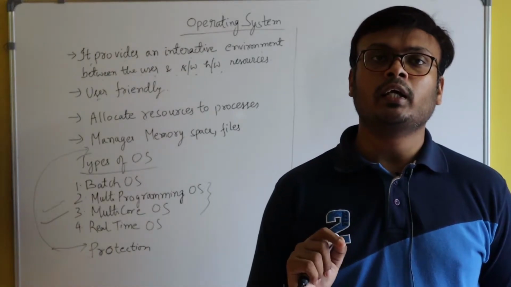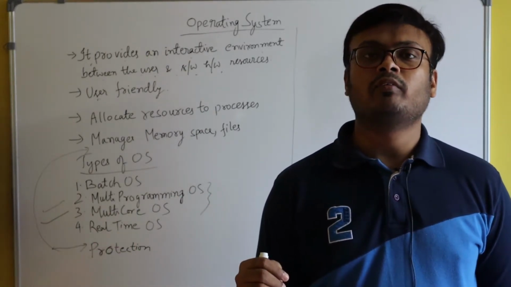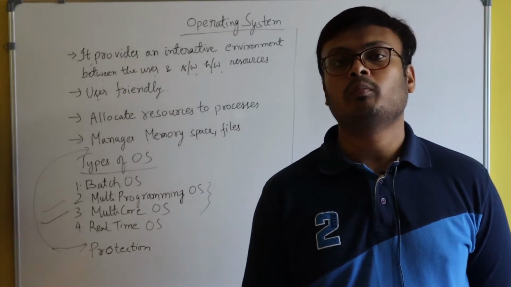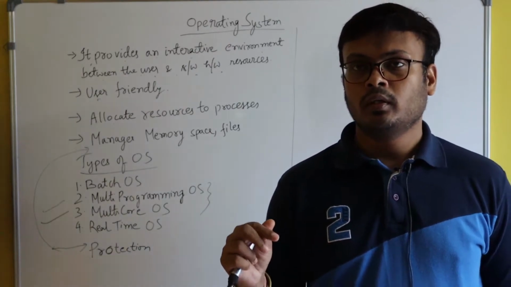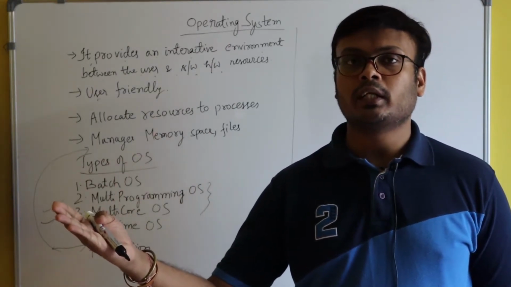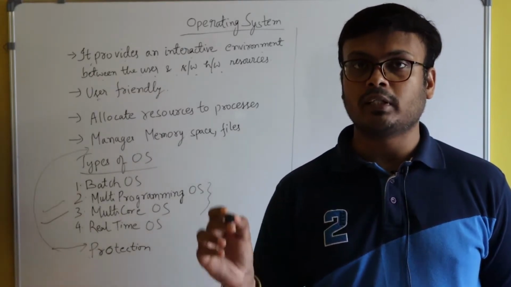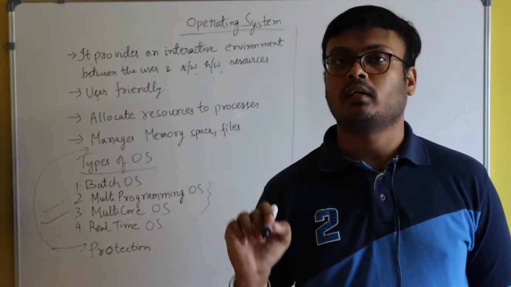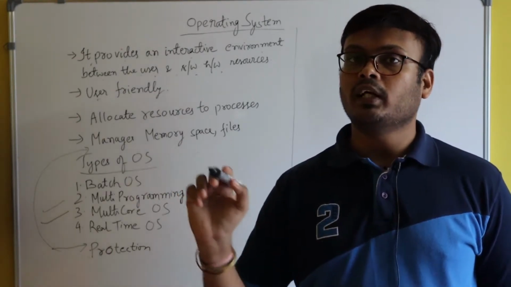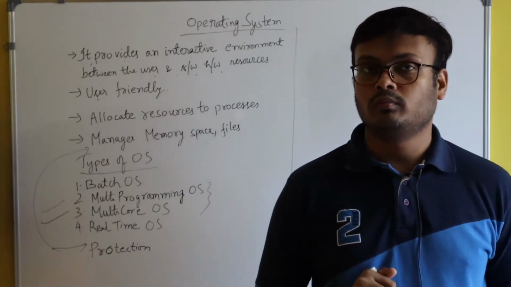After clicking on that button, your printer will get activated and after some time you will get your printout copy. So here you see, although the printer is kept at a certain distance, with the help of the operating system which is present in your computer, you can access your printer without even touching it. So here operating system is playing a very important role.